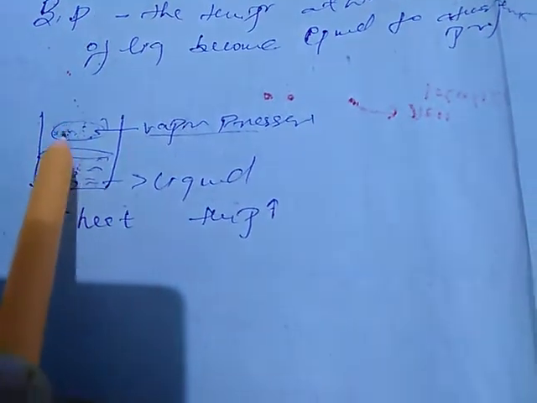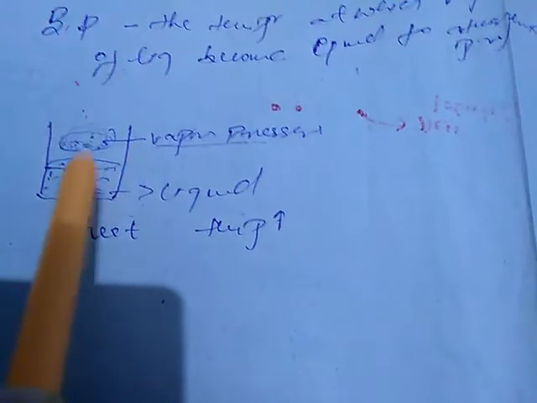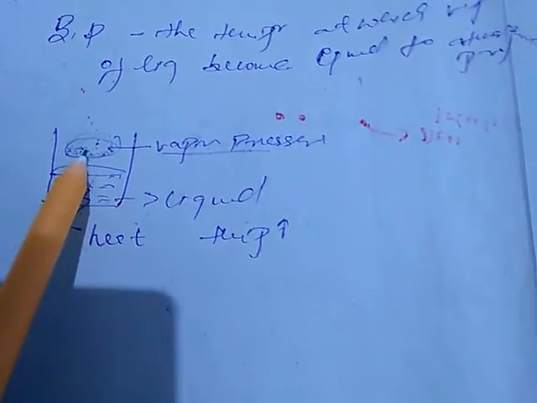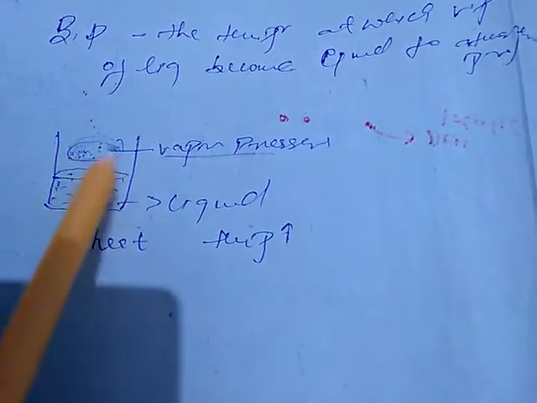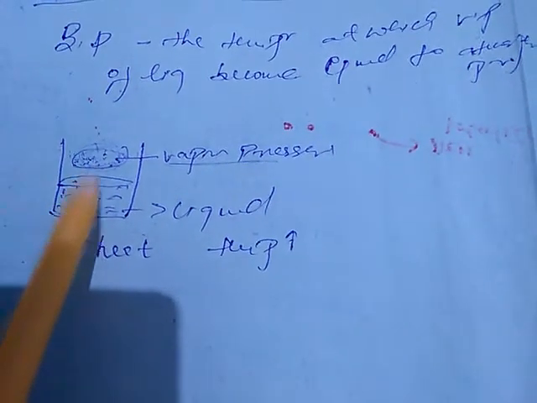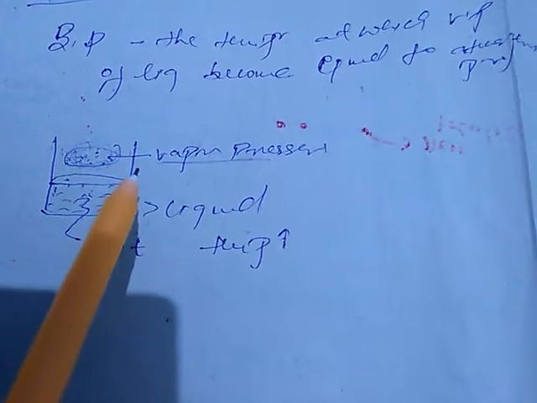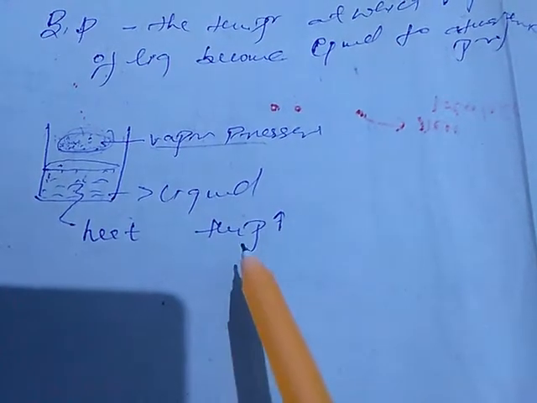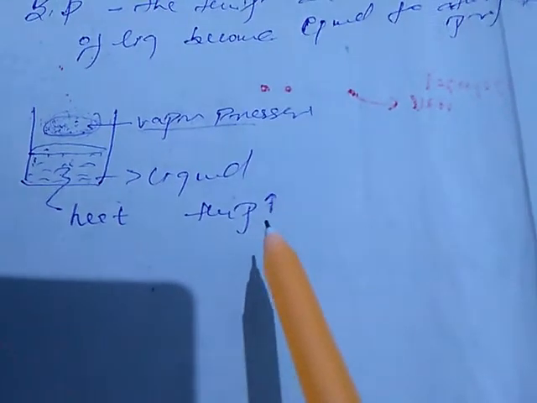At the time when the pressure exerted by the vapor formed at the surface of the liquid becomes equal to the atmospheric pressure, we note down the temperature, and that particular temperature is referred to as the boiling point of this liquid.